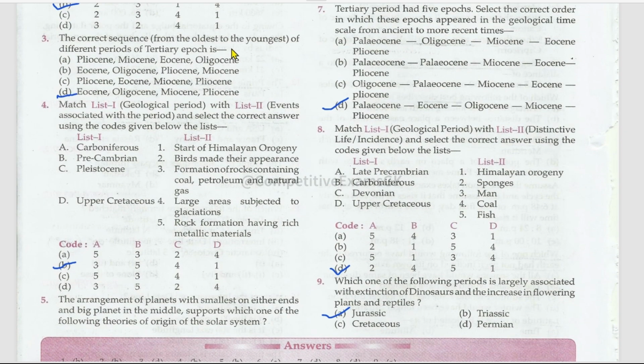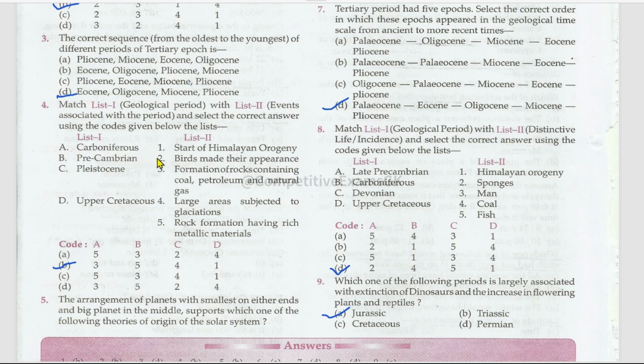The correct sequence from the oldest to the youngest of the different epochs of the Tertiary period is Eocene, Oligocene, Miocene, and Pliocene. Another matching: geological period and the events associated with the period are listed.